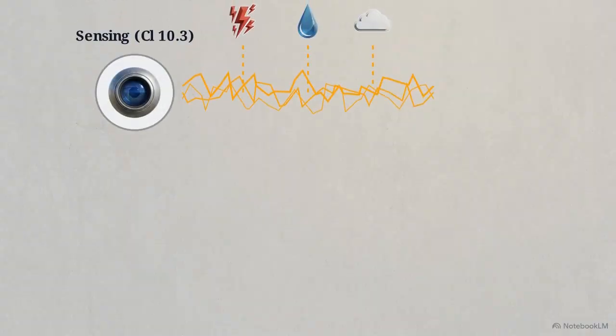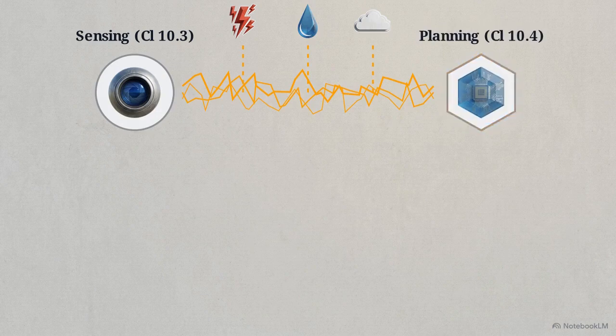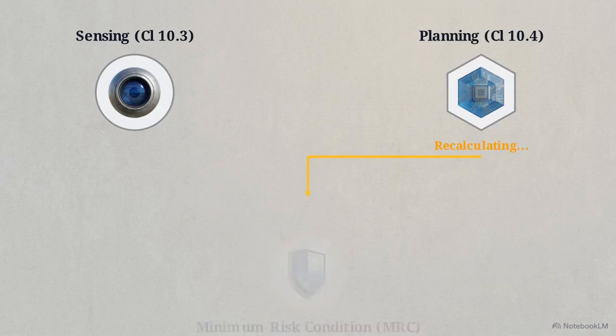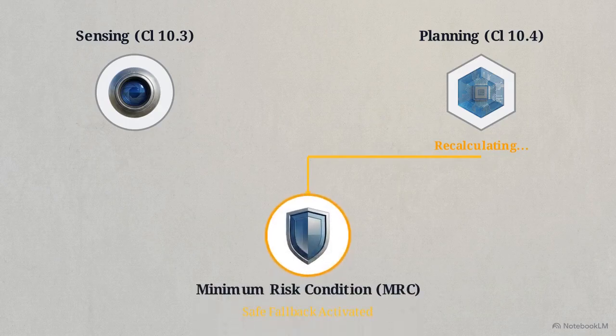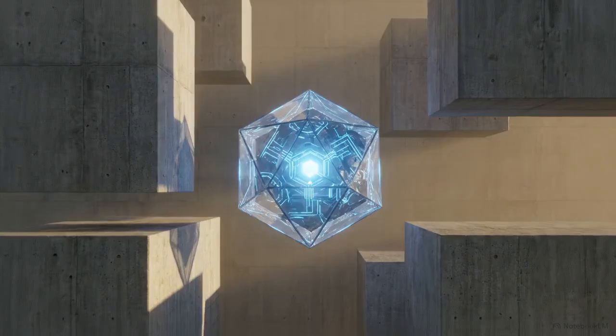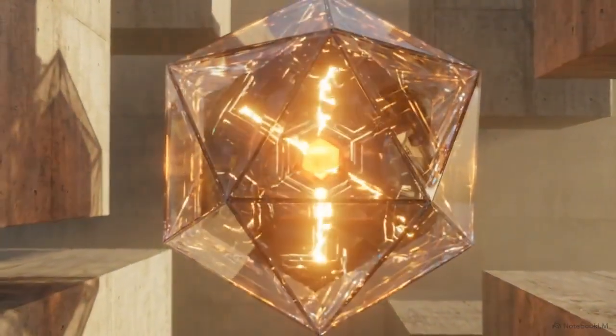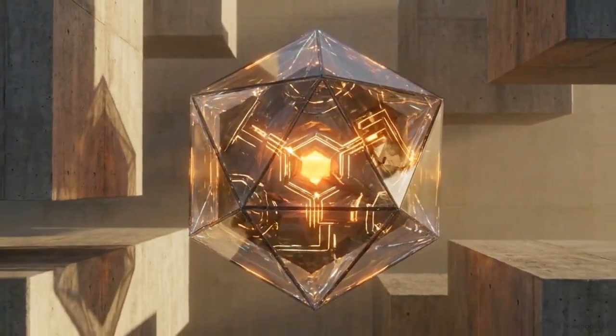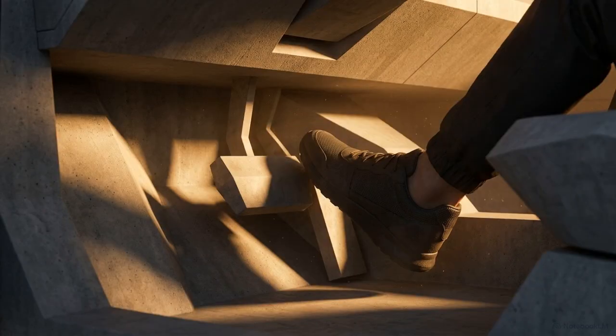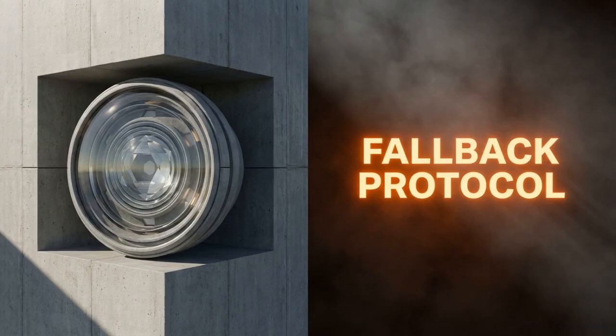The system then relies on Clause 10.4, the brain. Recognizing garbled static, it recalculates, triggering a minimum risk condition, or MRC. It chooses a safe fallback, like pulling over and stopping. This is how a machine demonstrates reasoning under pressure. It realizes it can no longer see the environment clearly, so it mirrors the instinct of a rational human driver and opts for caution. Flawless cameras and radars are useless if the cognitive system isn't explicitly programmed to prioritize survival over the destination when confronted with the unknown.